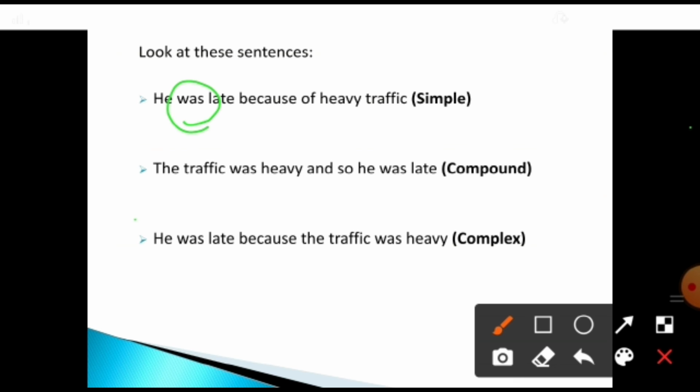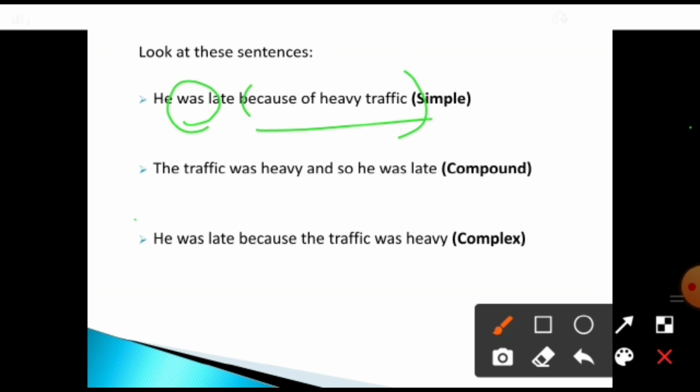So here it has only one verb and one subject, and the sentence gets complete. There is no clause. Only one clause is present in this sentence. Okay. Here, because of heavy traffic is a phrase. Do we have any verb in this sentence? No. We don't have a subject-verb combination. That is called a phrase.